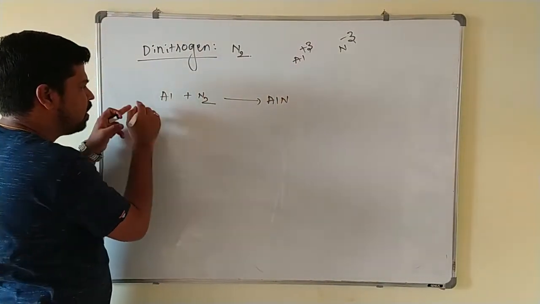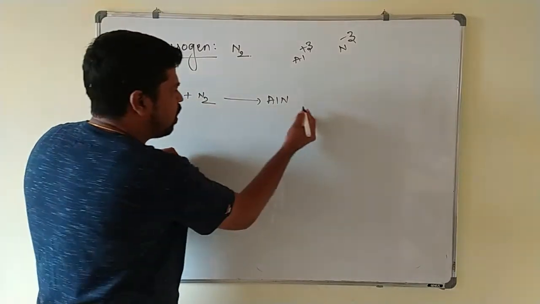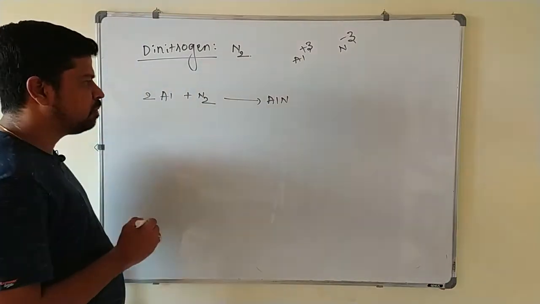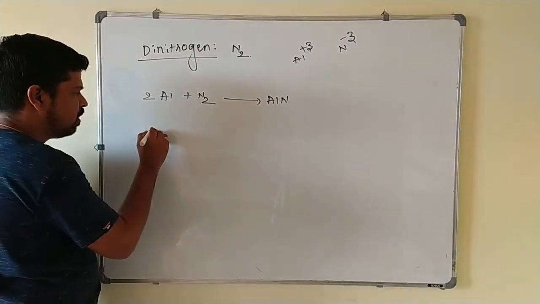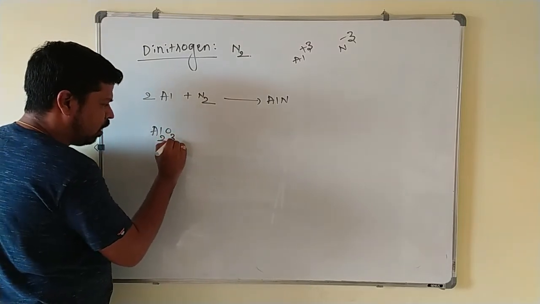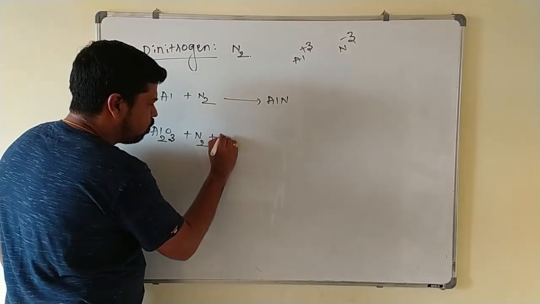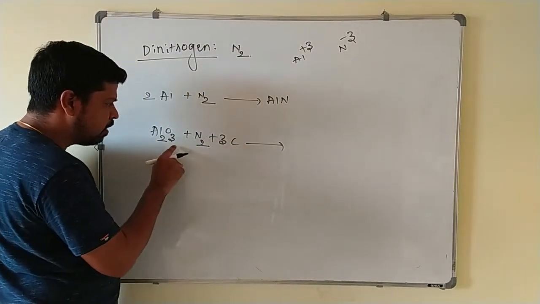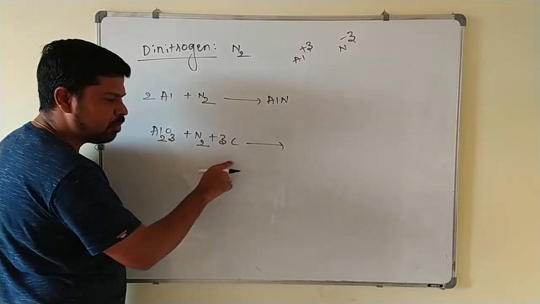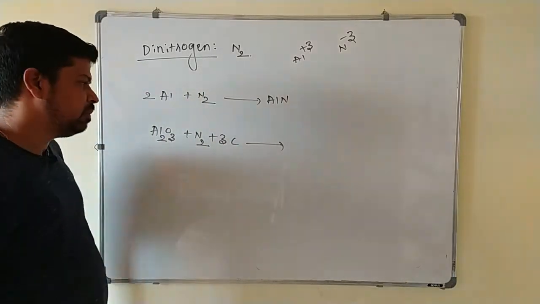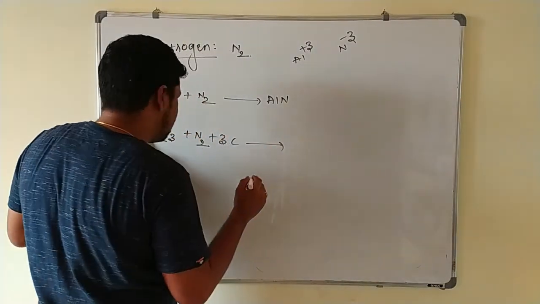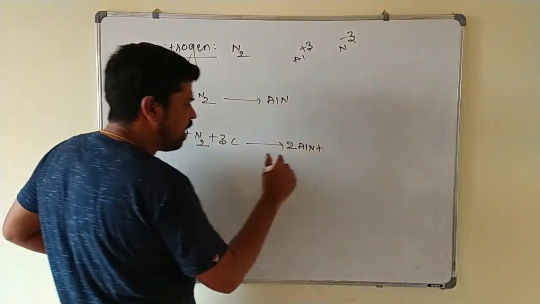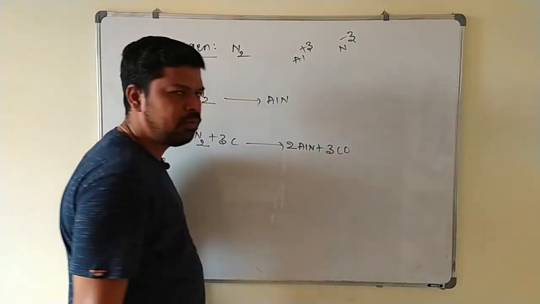This is 2 times. You take 2 times of aluminium, you will get aluminium nitride. In some other example, they may give like this also, that is Al2O3 reacts with N2 plus 3 times of carbon. This carbon is having maximum affinity towards oxygen. By taking these 3 oxygen, it will form carbon monoxide. Then N2 reacts with aluminium. So what you will get here? 2 times of aluminium nitride, and these oxygens are taken by carbon. You can write 3 times of carbon monoxide.